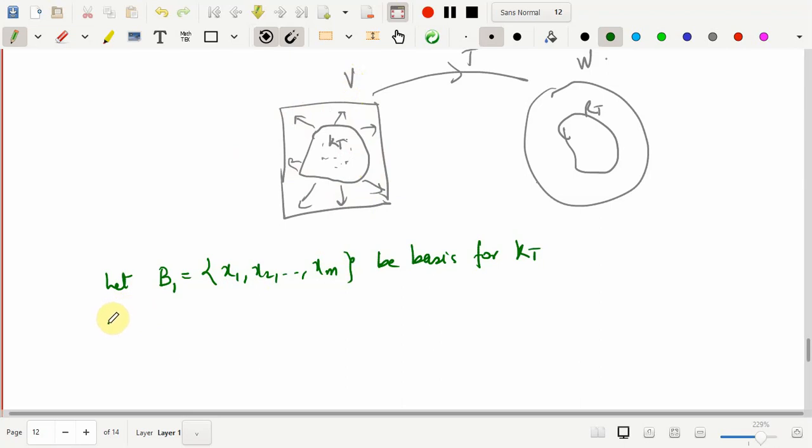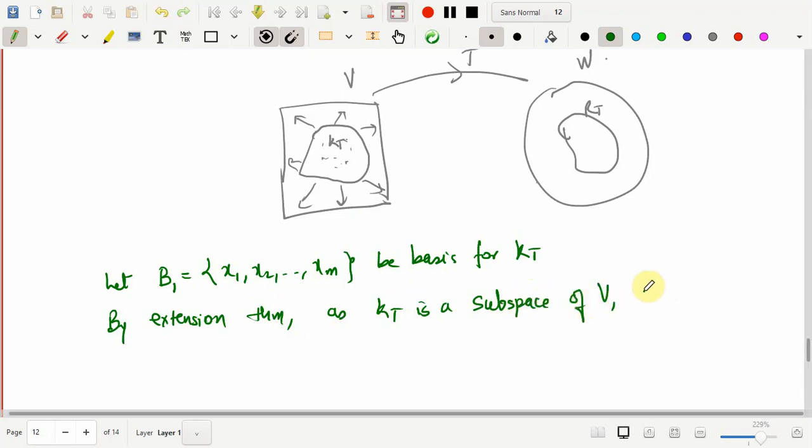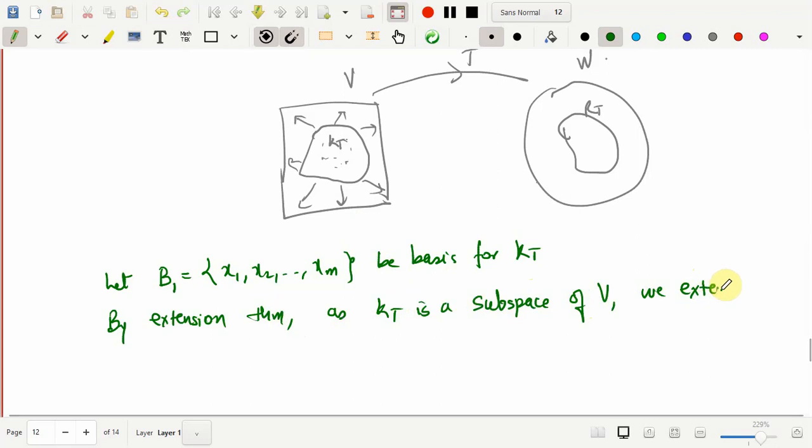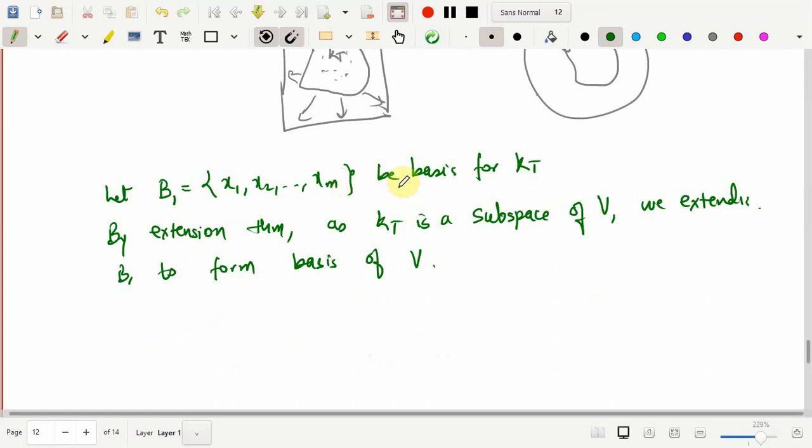So by the extension theorem, the kernel of T is a subspace, not only a subset, of V. We extend B1 to form a basis of V. So this will contain n minus m additional, extra elements.